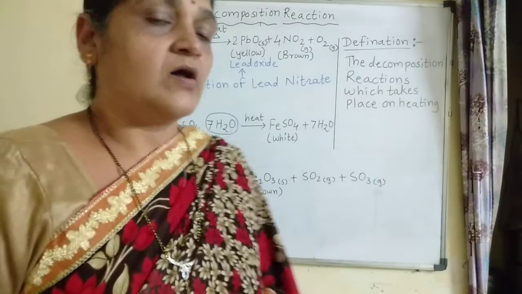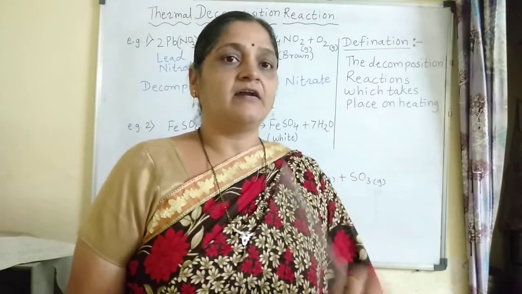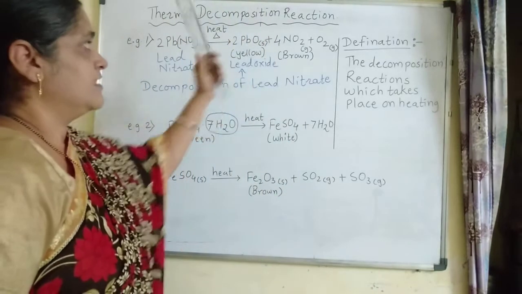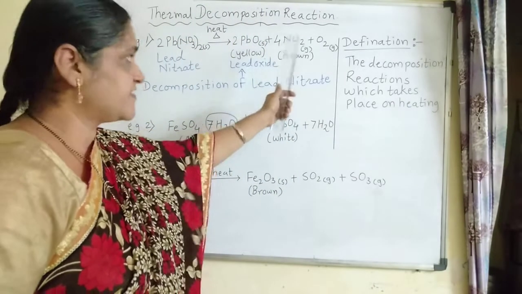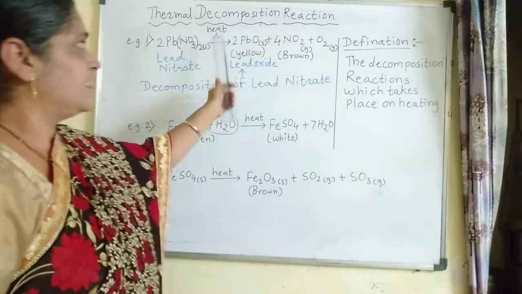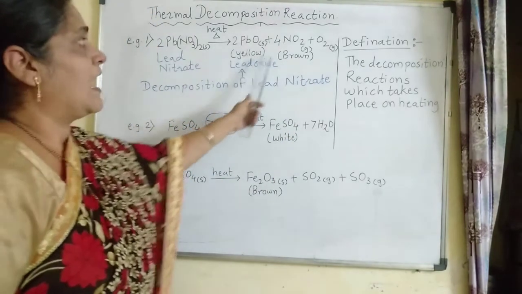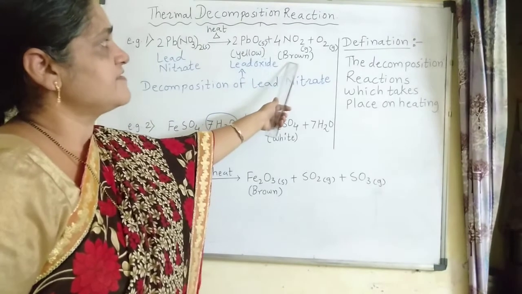So when heated, lead nitrate undergoes decomposition to produce lead oxide, NO2, that is nitrogen dioxide, and oxygen gas. Lead oxide is of yellow color, lead nitrate powder is white color, and nitrogen dioxide gas is brown color.